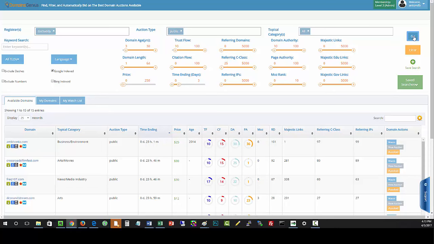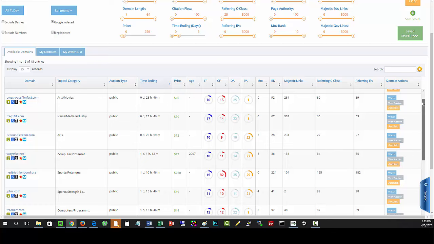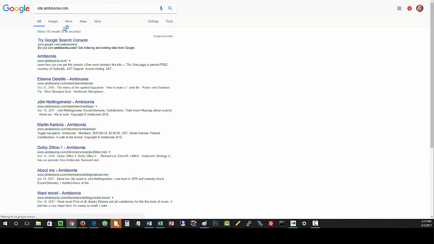And you can see based on these filters that I just entered, it populated the results here below. And you can see that this is the trust flow, citation flow, domain authority, page authority, etc. This is a quick way to view the numbers. As you go through, you can see here that this is a GoDaddy auction. It is indexed in Google. And if you click any of these things, it'll open up a window and just show you that. So this quickly shows me that, yes, it is indexed.